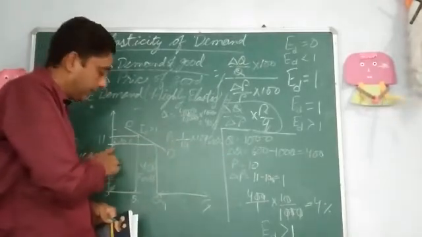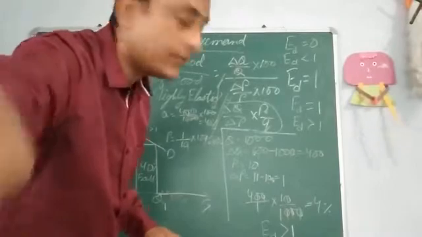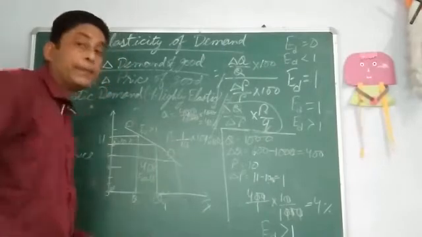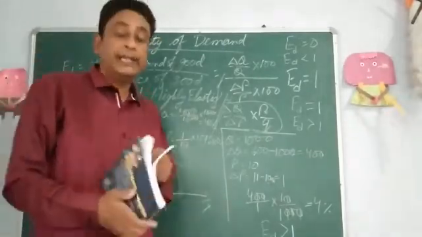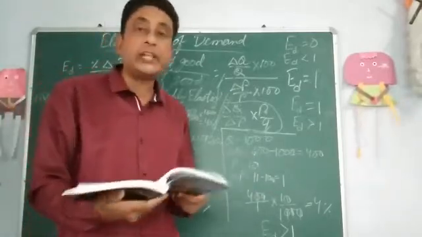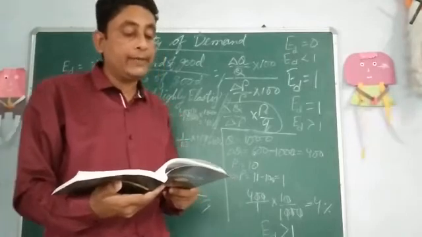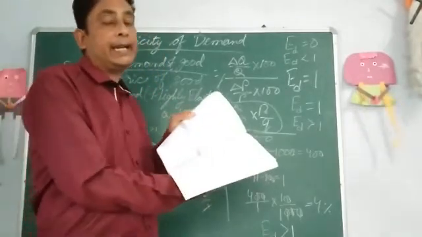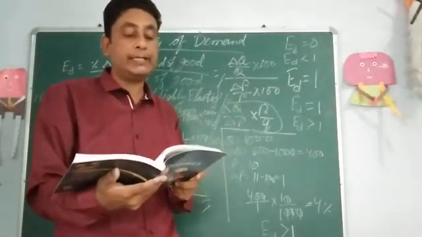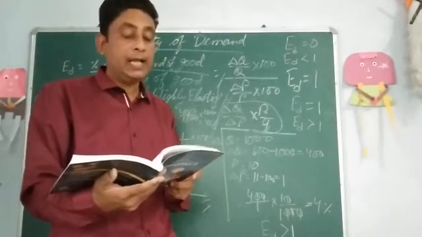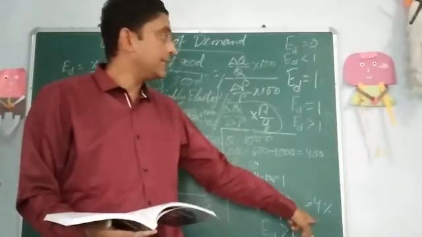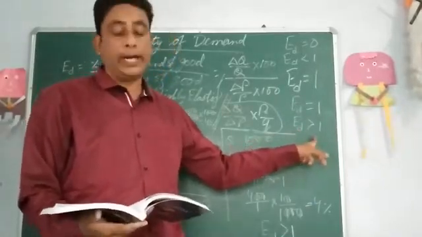When price decreases further, you can see more changes in the percentage change of quantity. You can see in this graph, which is given on page number 82, the same thing, ED is greater than 1. Since percentage change in quantity demanded is greater than percentage change in price, the value of price elasticity will be greater than 1. It will be 4, so ED will be greater than 1.